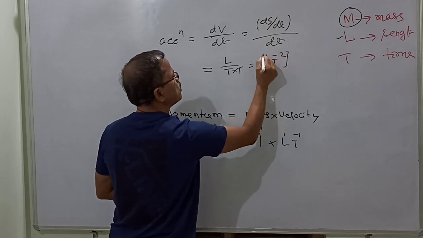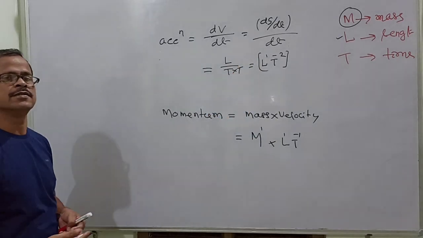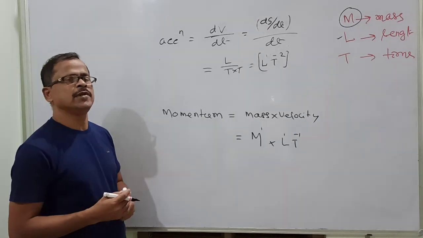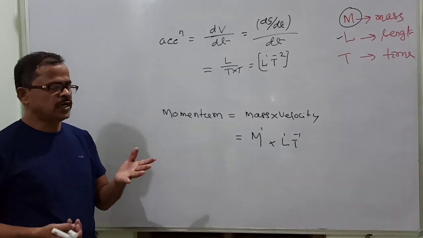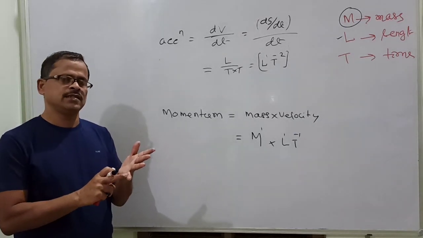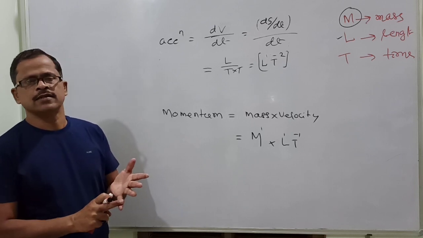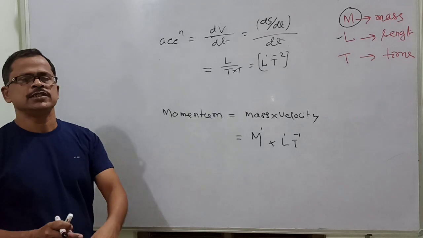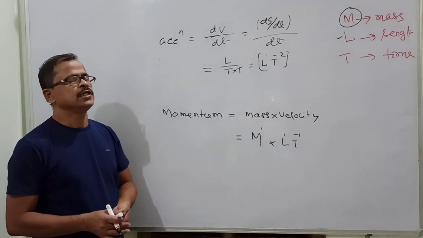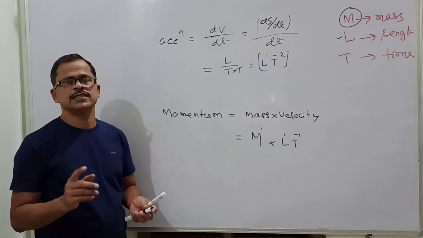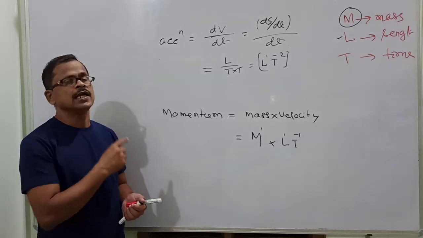This is the dimension of acceleration. So basically one needs to remember mass, length, time, velocity, acceleration. The rest of the quantities you can derive easily if you know how the physical quantities are interrelated to get a derived quantity.